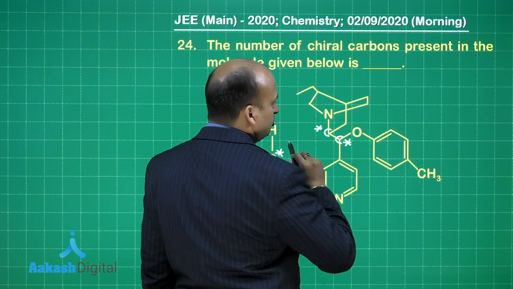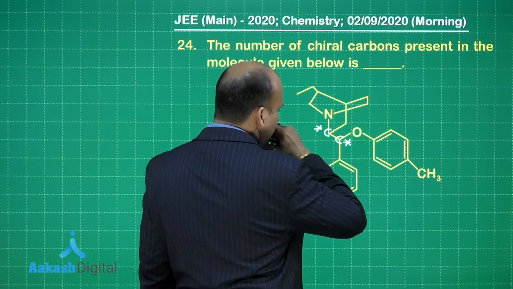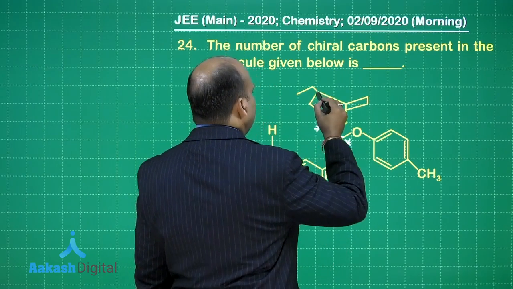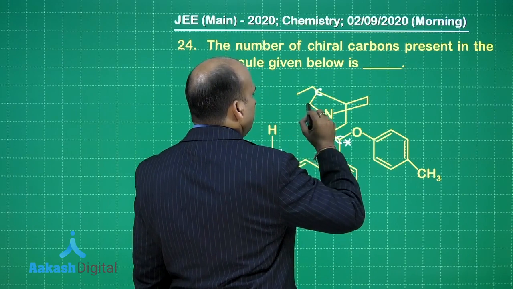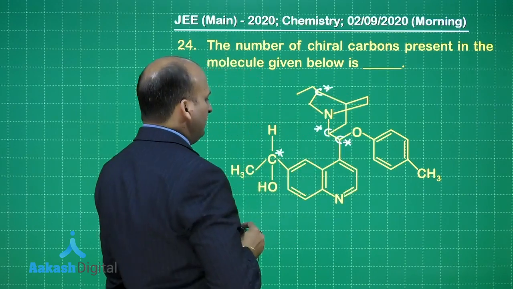This carbon is having 2 hydrogens. No, this is also having 2 hydrogens. This is also having 2 hydrogens. This is also having 2 hydrogens, right. So, the next one, if you check this one, yeah, it is bonded to different groups. So, this carbon is also a chiral carbon, right.